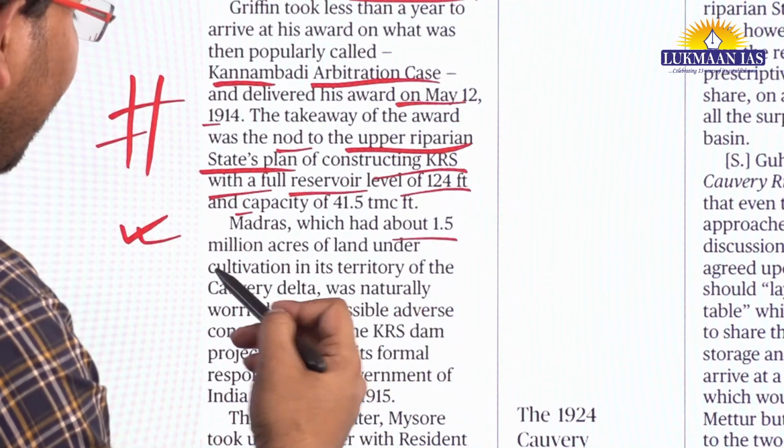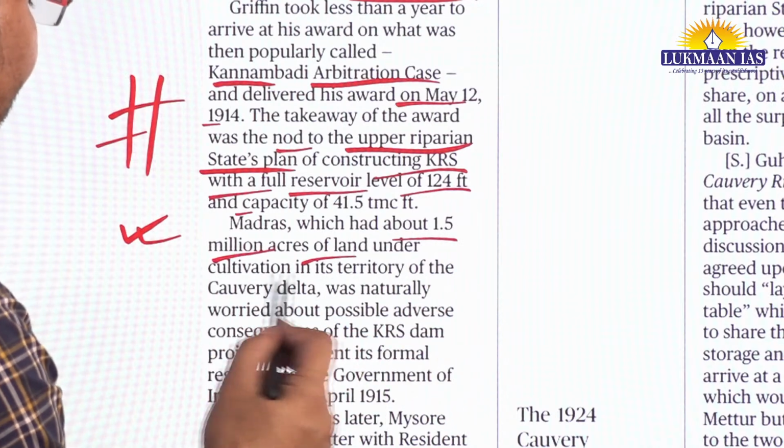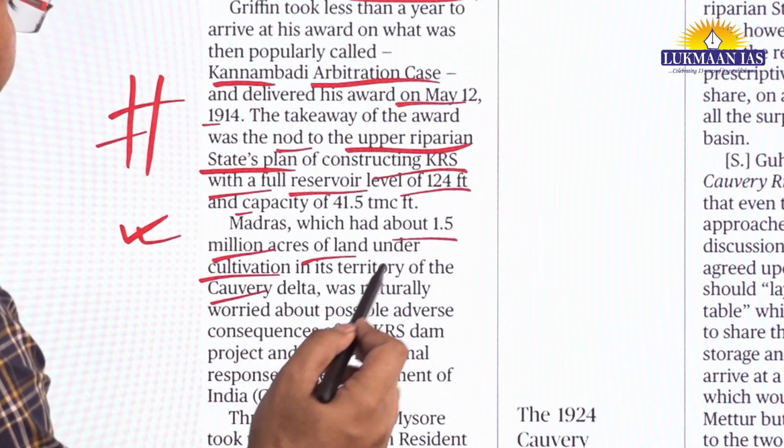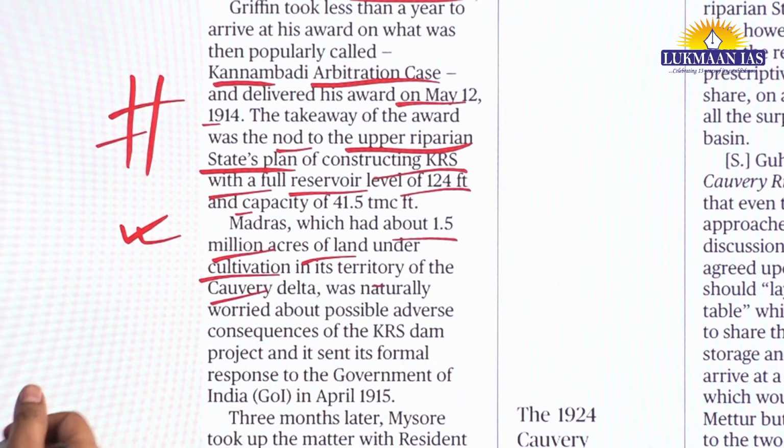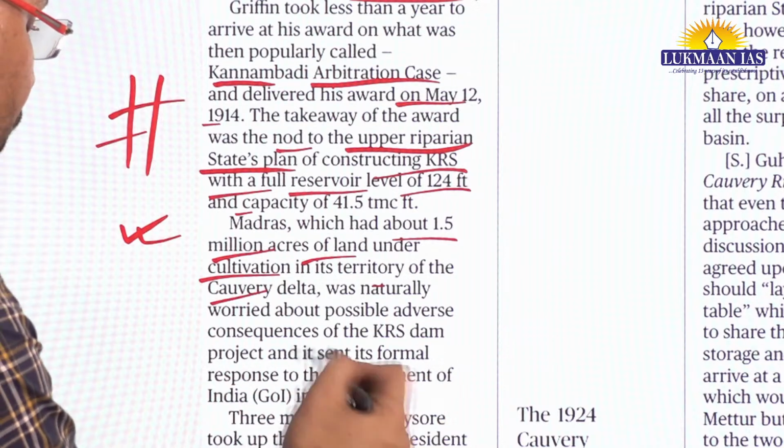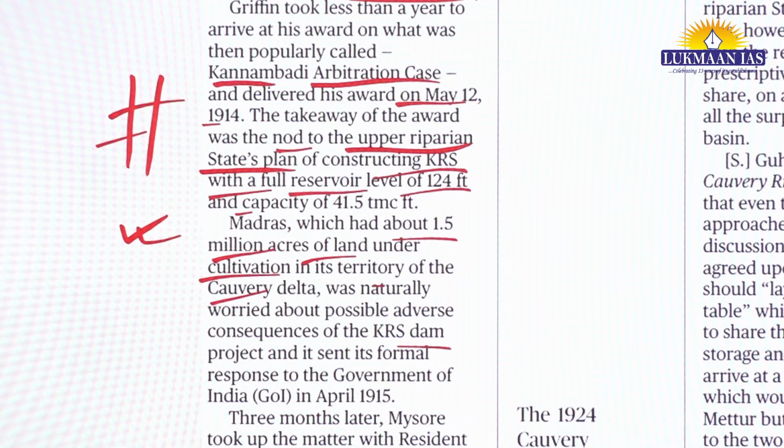Madras, which had about 1.5 million acres of land under cultivation in the Cauvery Delta, was naturally worried about the possible adverse consequences of this dam. This happened long back, and even today this particular issue is lingering. Post-independence there were state reorganizations time and again.